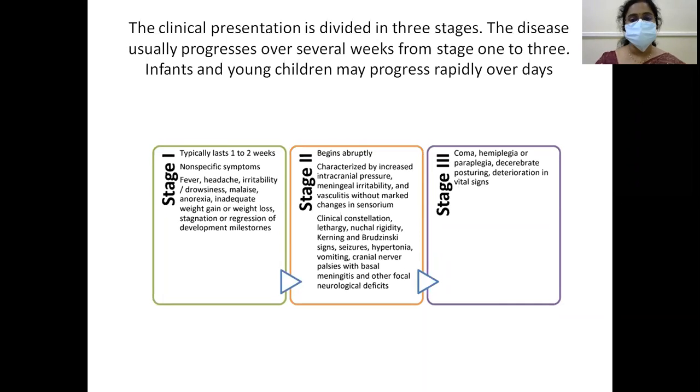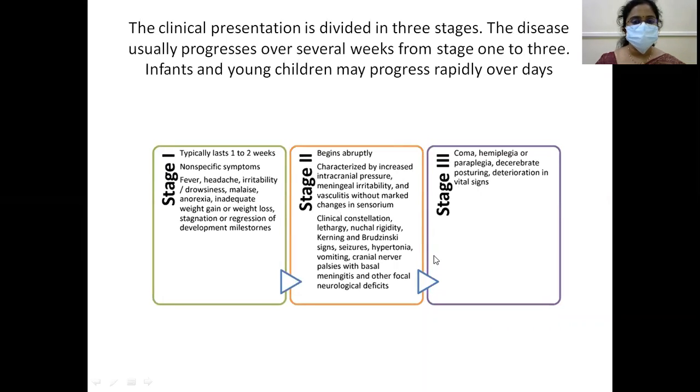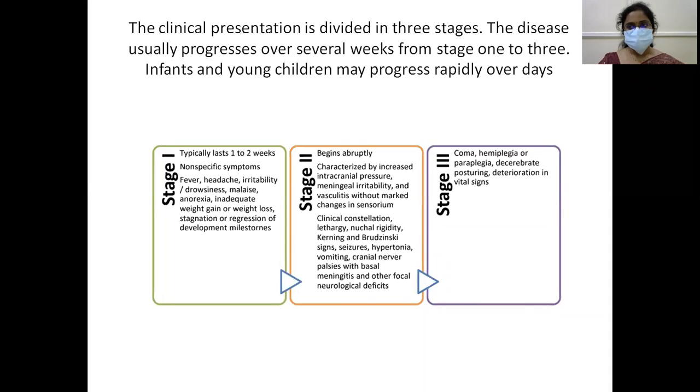There may be focal neurological deficits, and then progression to coma, hemiplegia, paraplegia, deterioration in the vital signs. So these are the stages. Initially, they may present with non-specific symptoms and suddenly, because of increased intracranial pressure, vasculitis and meningeal irritation, they may have lethargy, nuchal rigidity, vomiting, irritability, seizures, and then progress to stage 3.